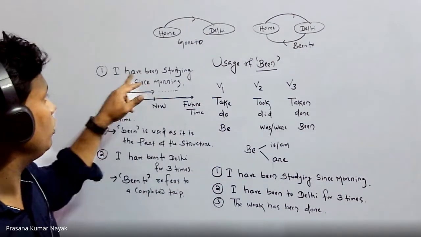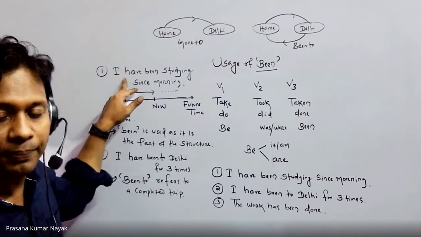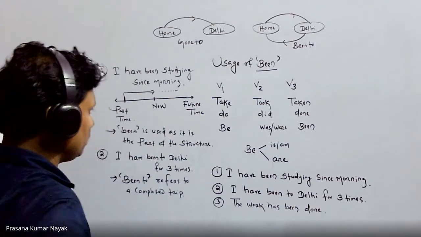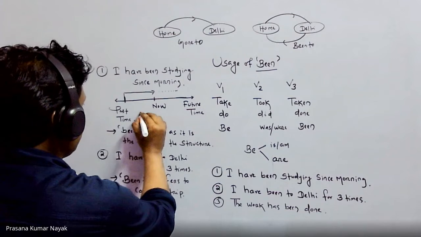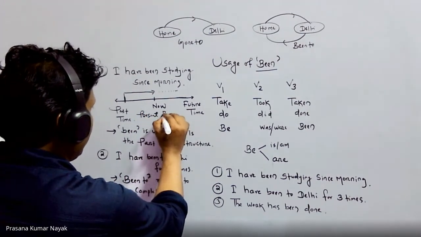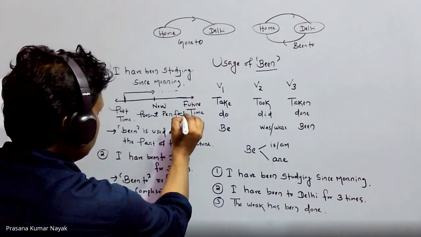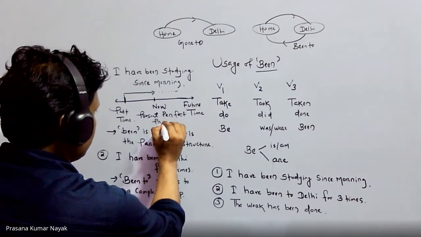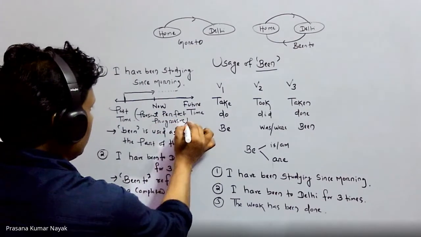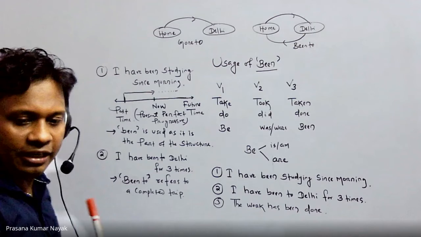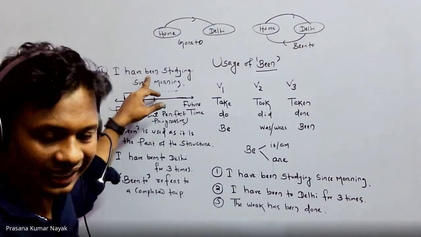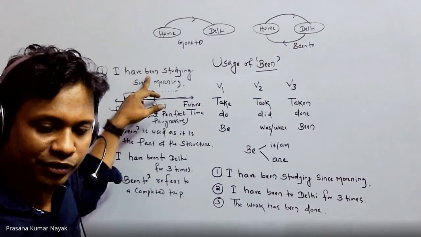If you take it out, this is called present perfect progressive. Whenever I refer to present perfect progressive, obviously been will be added. That is the part of the structure.